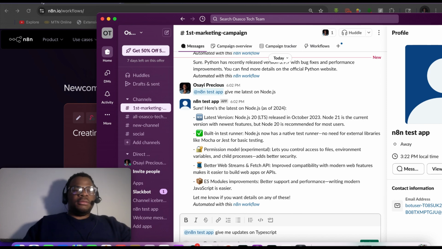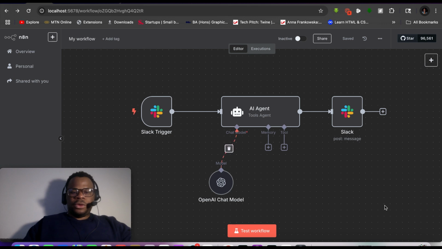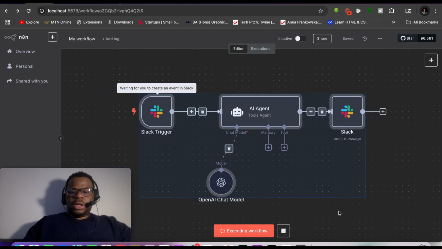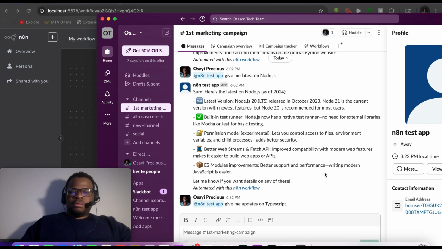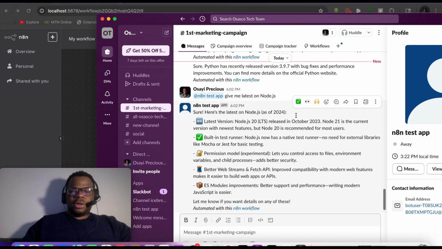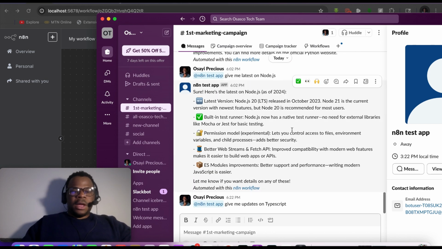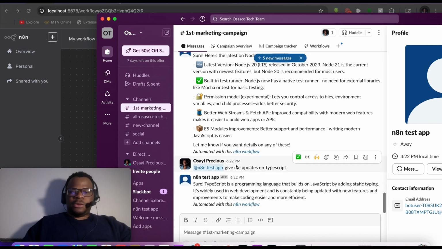And then from the workflow you do the test workflow, and it's executing the workflow and waiting. So it's completed and it's waiting for the trigger. If I just send this from here, give me updates on TypeScript, it's going to run, execute the workflow, and give me a response. So yeah, you can see that.